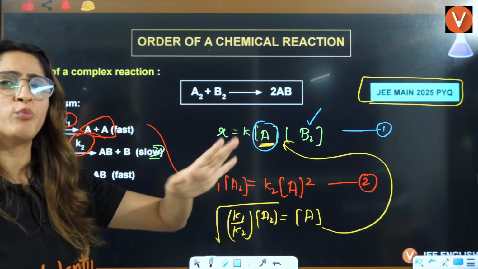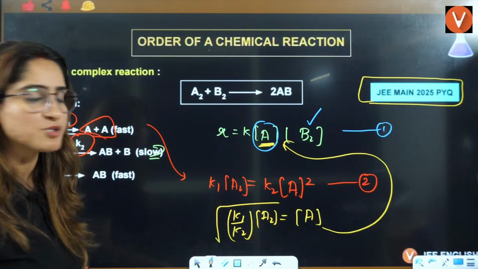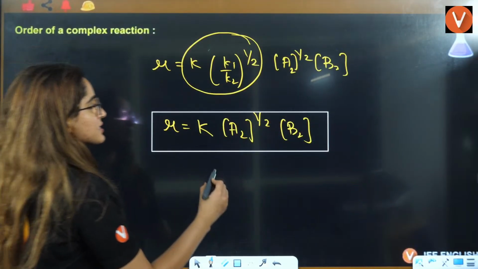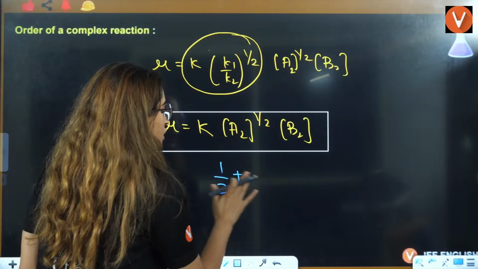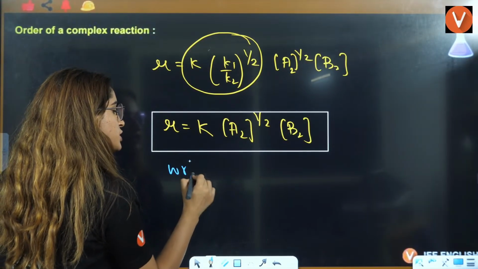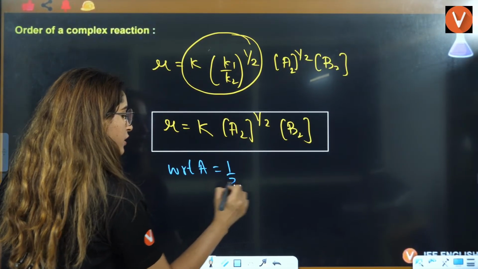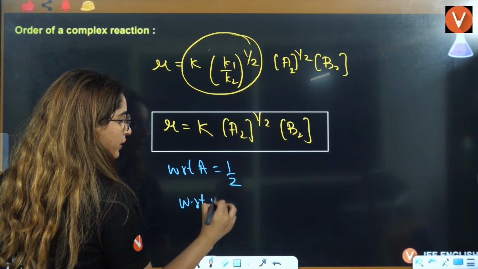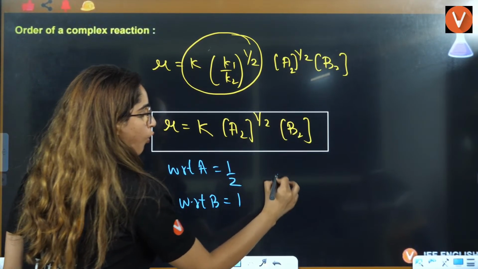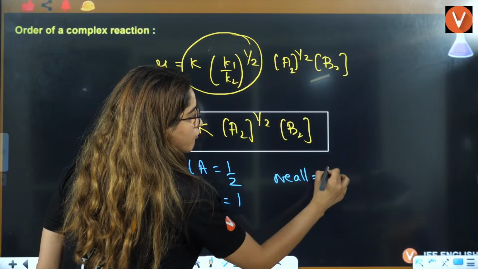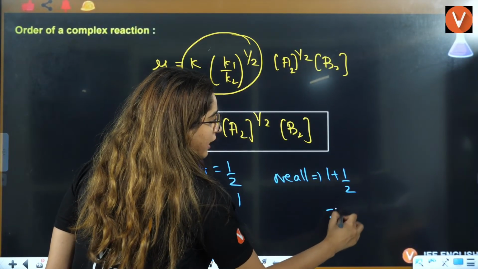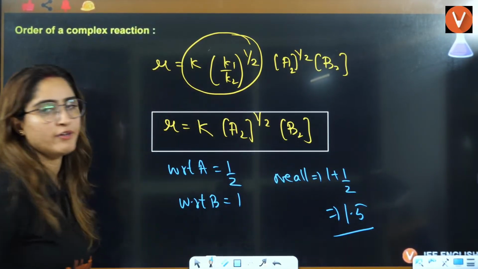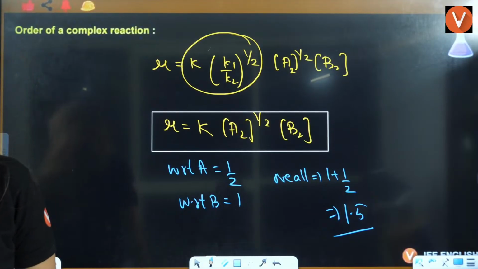I will not repeat the same question. Rather, I have 2 more examples, so I will repeat the examples. So, here the answer will become 1 by 2. With respect to A, the answer is half. With respect to B, the answer is 1. Overall order is 1 plus half, that is 1.5. That becomes the correct answer.